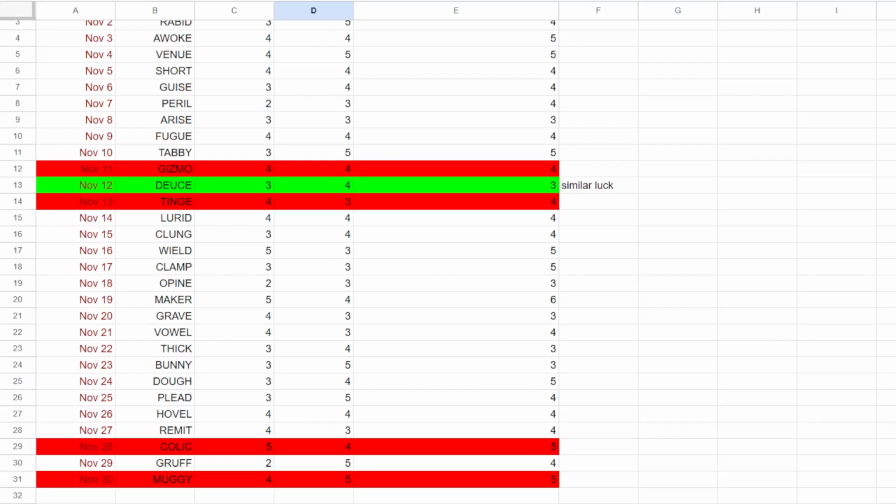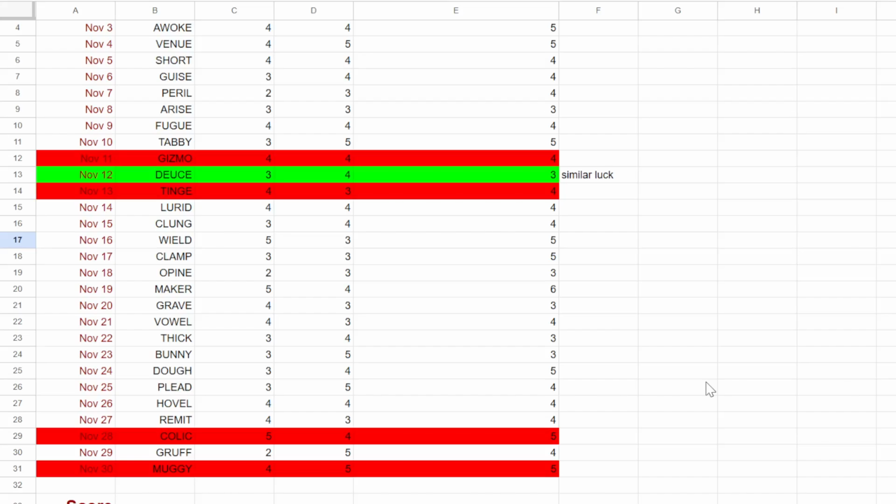Very tricky word that I would not have thought of had the game not made me dig through the depths of my brain, because I was losing all the possible words. And then Muggy, another word that's actually not in the original answer list that we had, which is kind of weird. That word wasn't in the original answer list, so that's why I was able to get that in a pretty quick 4 guesses.